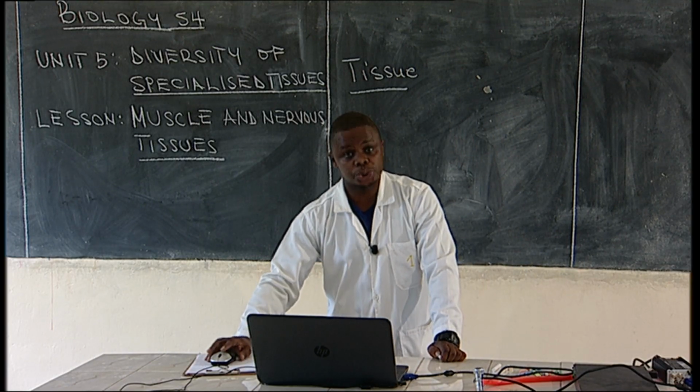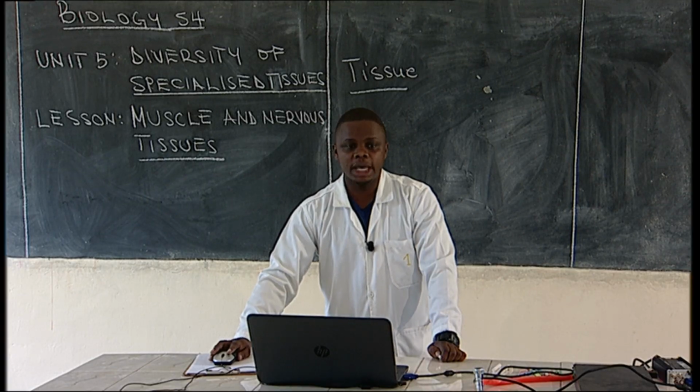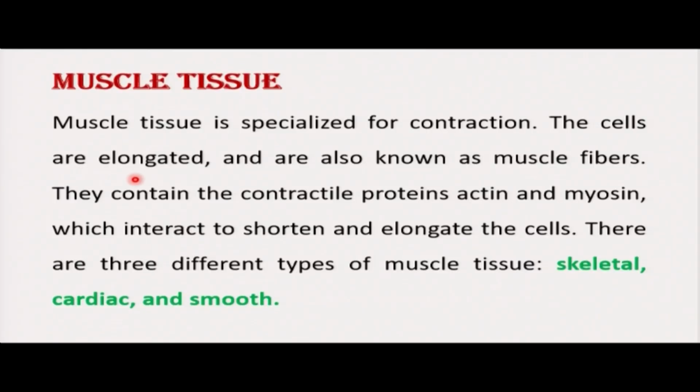These muscle tissues are made up of cells which are elongated. Remember, a tissue is a group of cells, and these cells are known as muscle fibers. They contain contractile proteins, which we call actin and myosin. These are important proteins which are responsible for contraction and relaxation of muscles.